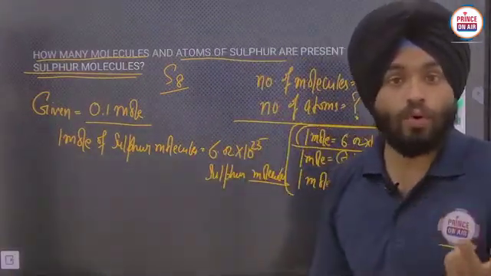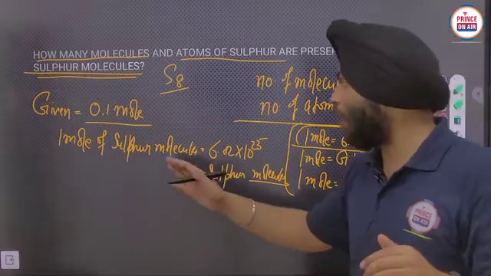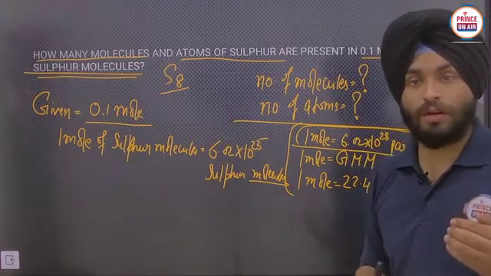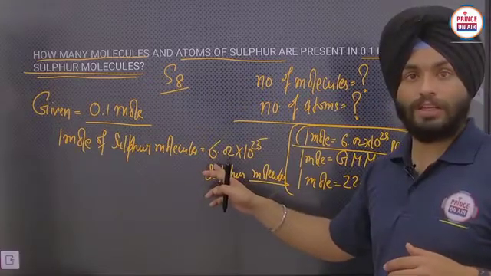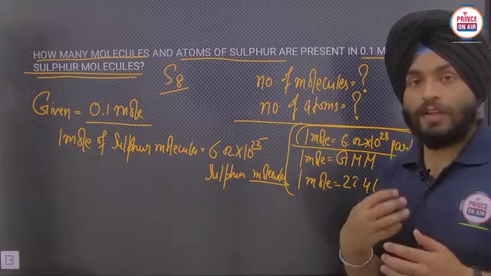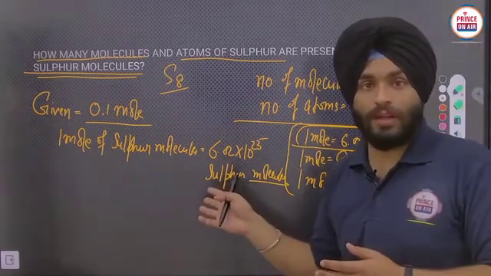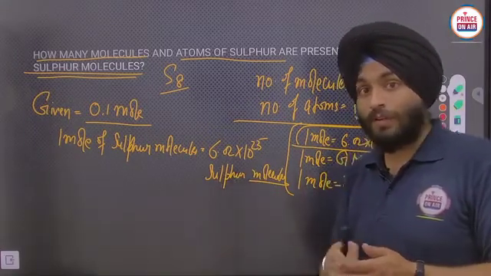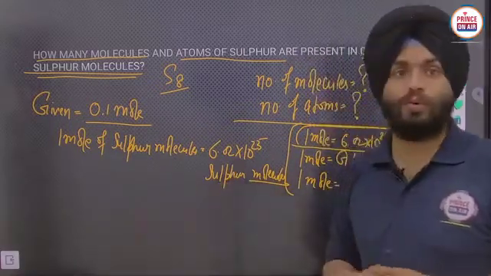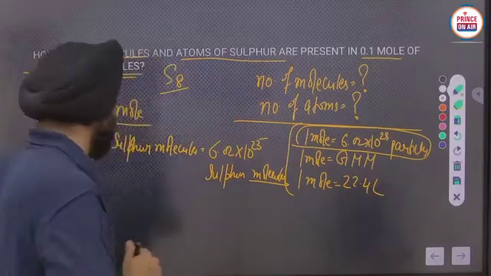If you have 2 moles, how many sulfur molecules will there be? We multiply 2 with 6.02 into 10 to the power 23. If we have 3 moles, we multiply 3 with this value. And if we have 0.1 mole, you multiply 0.1 with 6.02 into 10 to the power 23. So that will be the answer.